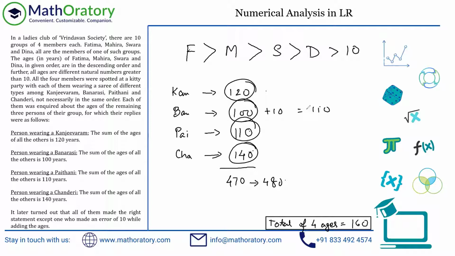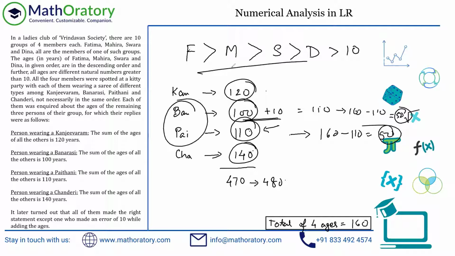But just now what I explained, this person, whoever this person is, her age should be 160, whatever is the total of the 4 ages, minus 110, which is 50, right? But if this person is making an error, this person is not making an error, right? In that case, this person will also have an age of 50, right? So how can both these people have the same age, which is contradicting the information?